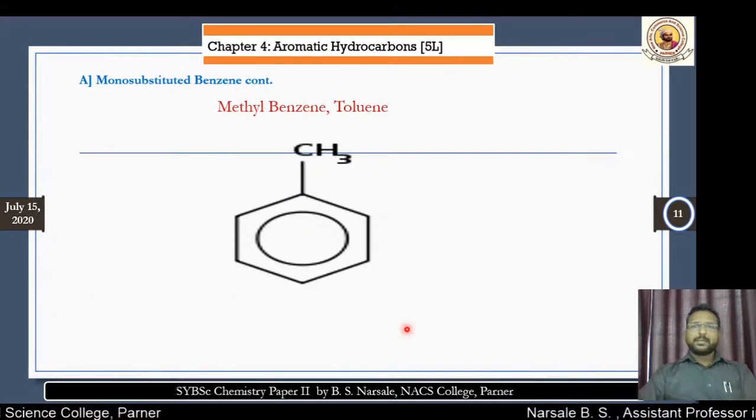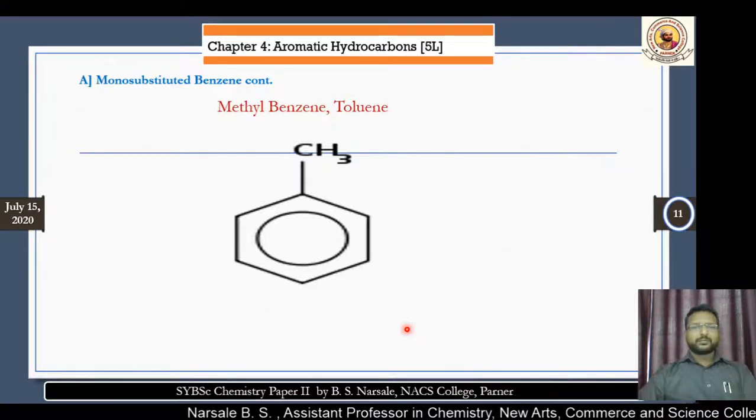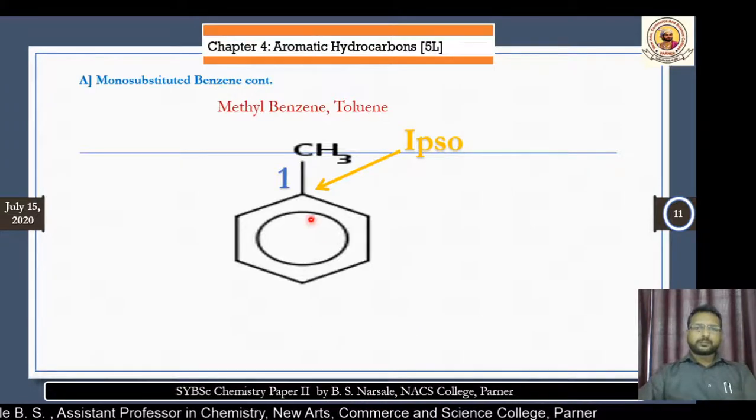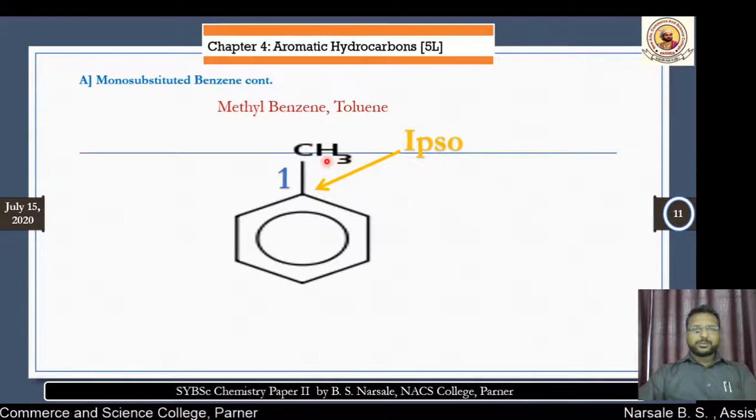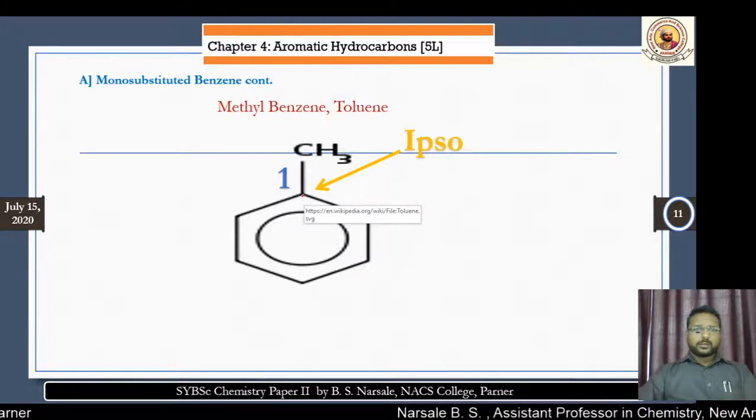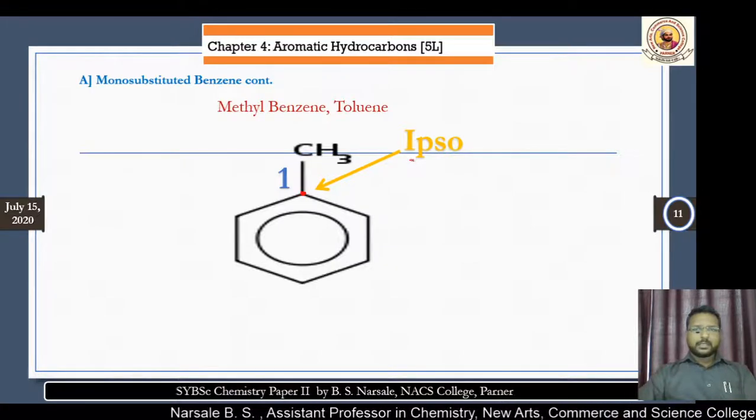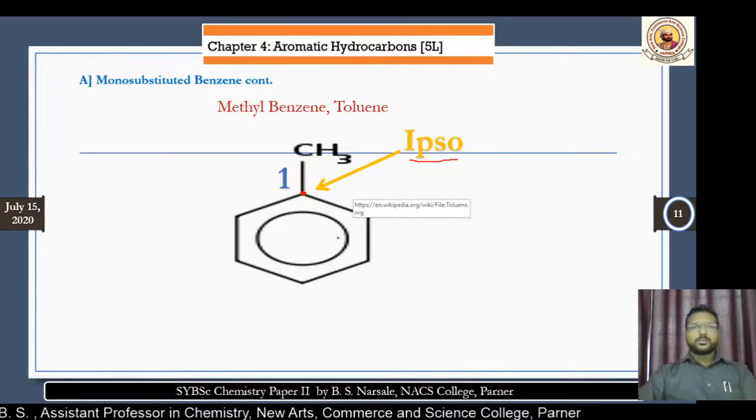And rather than the numbers, commonly another system is used, and that is names. How are the names given? As earlier we know, we give the first number to the carbon atom which has the substituent. The carbon atom which has the substituent is known as the ipso carbon atom.